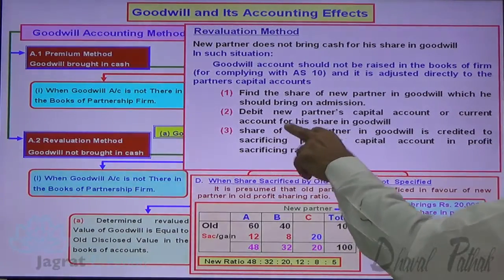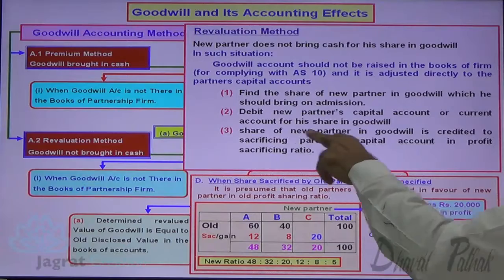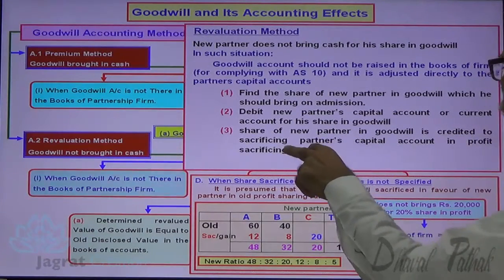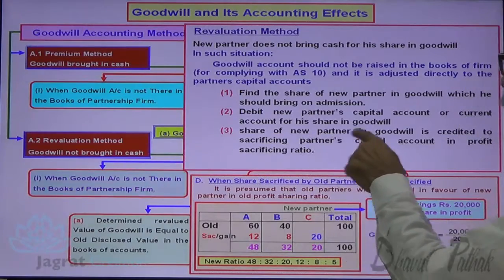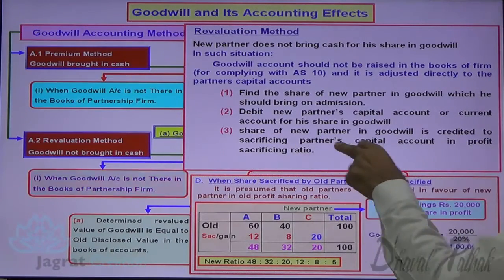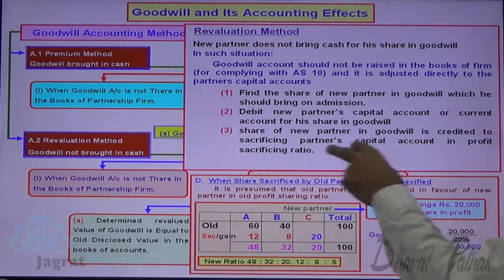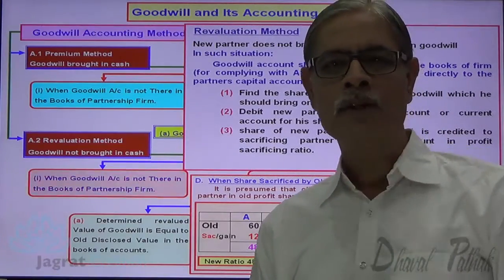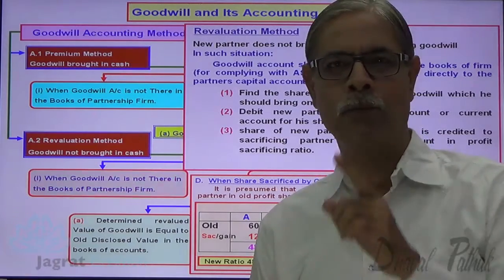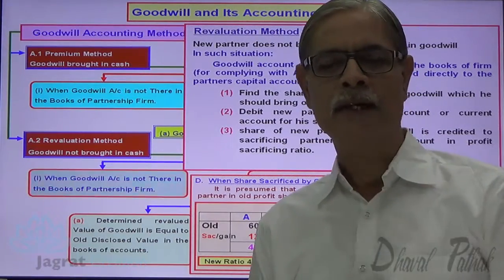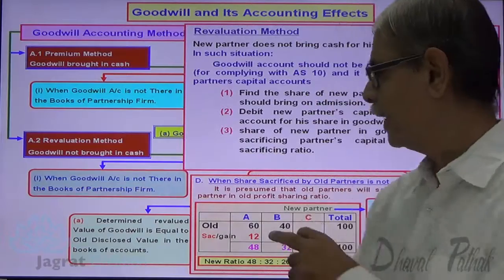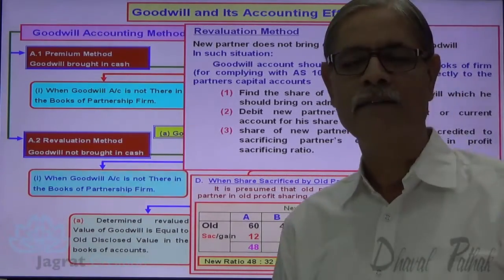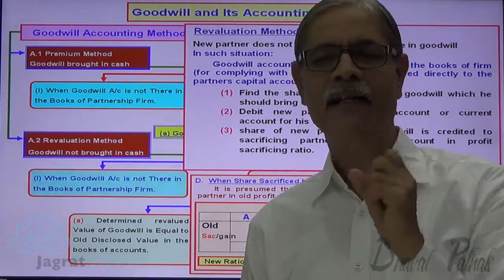So the share of the new partner in goodwill is to be credited to the sacrificing partners' capital accounts in the profit sacrificing ratio. Now, how much amount should C bring for goodwill? 20,000. For that, C's capital account is to be debited with 20,000. And A's capital account is to be credited with 12,000. B's capital account is to be credited with 8,000. So this is the entry that you should write.